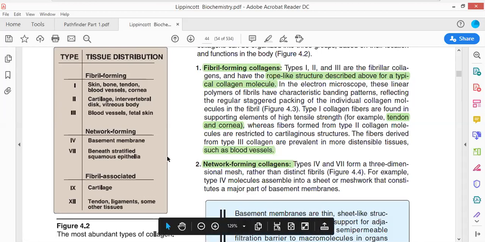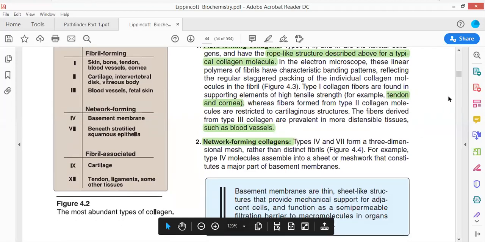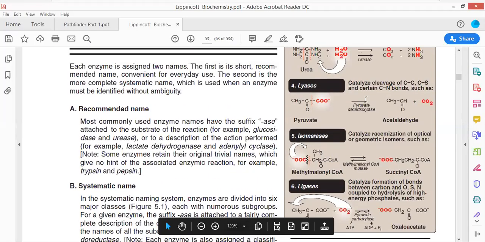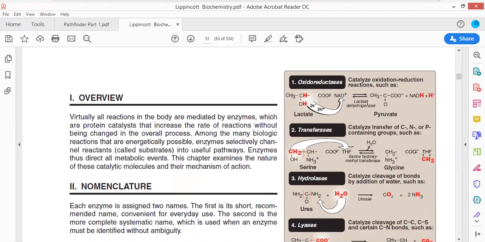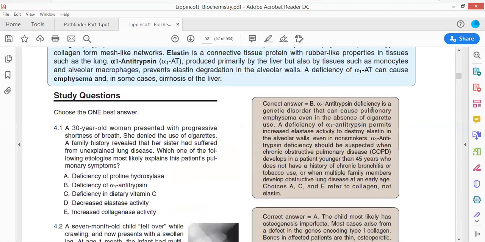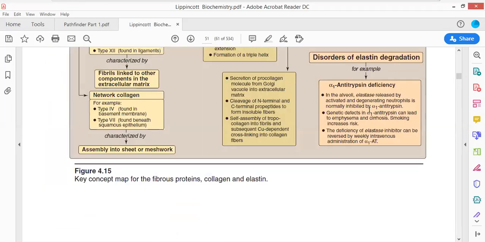There is something special in Lippincott: you get everything in a particular chart. The entire page is summarized in a particular chart, and the entire chapter is summarized in a particular page. When this chapter is over, see this chapter summary.